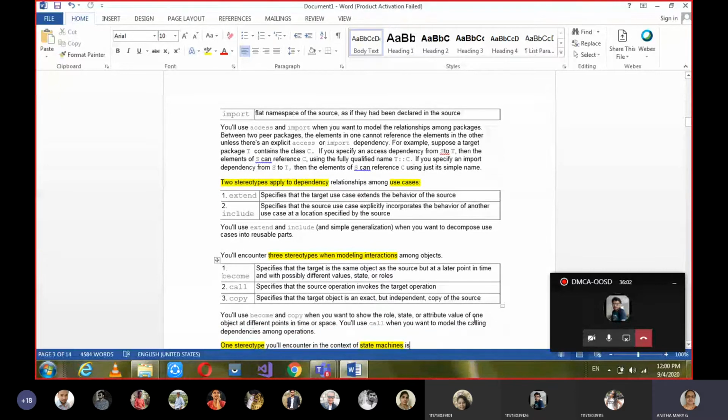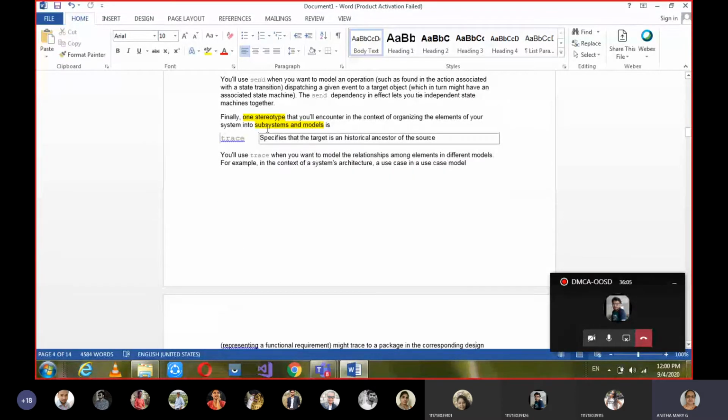Okay, so moving on to the next one, the next group is about subsystems and models. When we want to give a dependency relationship among subsystems and models, we can give only one stereotype for the dependency there. That is what? Trace. If an individual has to be traced, based on your historians, your ancestors, which race you belong to and all that, in such scenario we say it as trace.